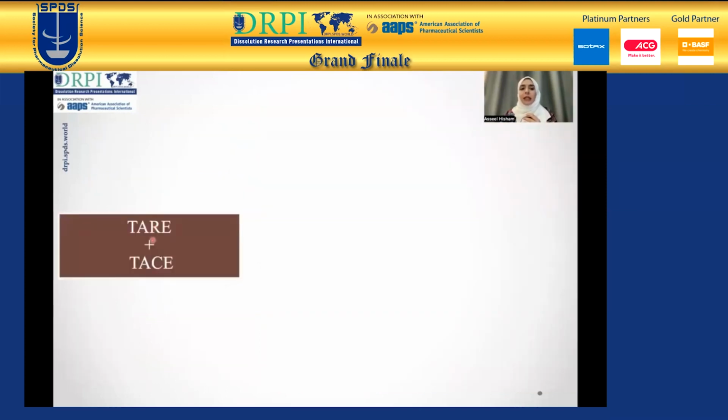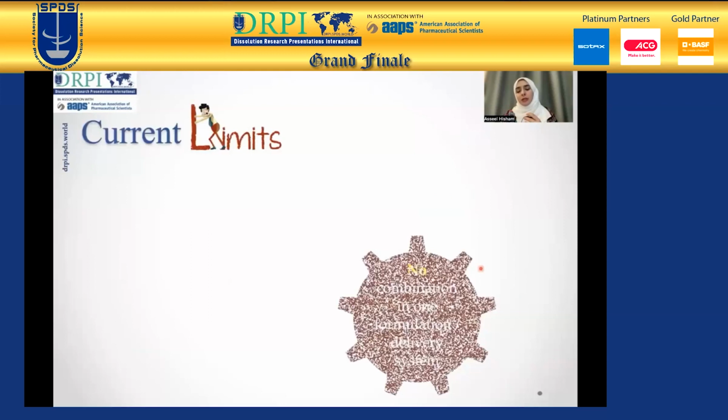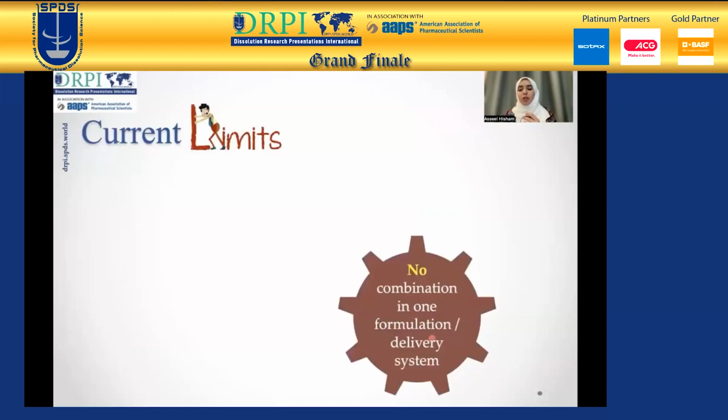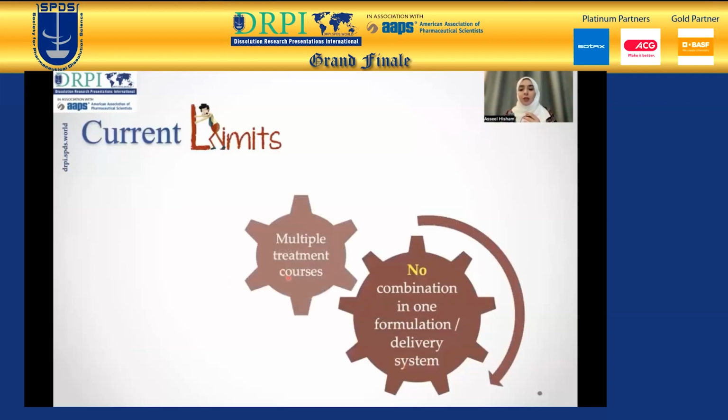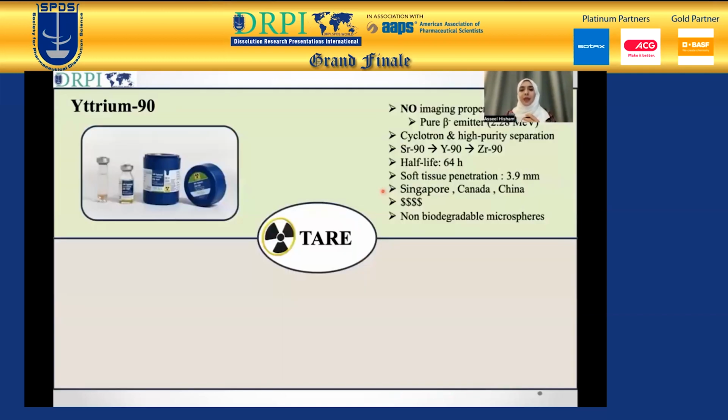Currently, combined TARE and TACE treatment is conducted as TARE followed by TACE, which showed a median overall survival in the combined therapy of 36.8 months compared to TARE alone. However, there is a limitation: there is no combination in one formulation or delivery system. Multiple treatment courses are required, so it is very costly, causes psychological burden on the patients, and has a higher risk of complications due to being admitted to the hospital multiple times.